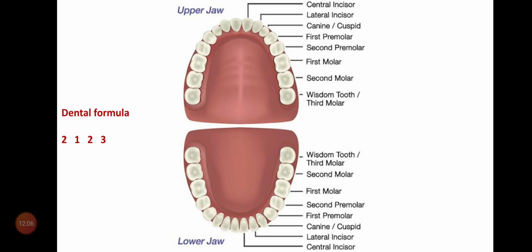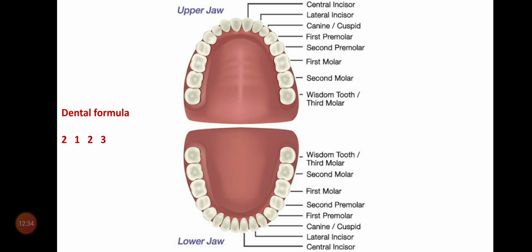First you can find two incisors, one and two. Next, one tooth, that is the canine. Again we observe two teeth, equal in size and shape. These two are called premolars.